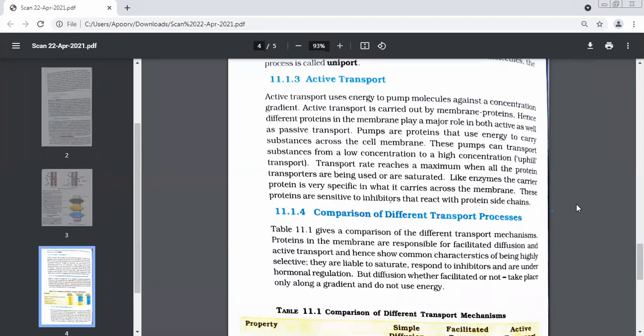But diffusion, whether facilitated or not, take place only along a gradient and do not use energy. We are not talking about facilitated diffusion now. We are coming to diffusion, whether facilitated or not, takes place only along a gradient. What does this mean? Always what has to be there? Difference in the concentration. Now tell me very quickly, what are the two things these proteins are responsible for?